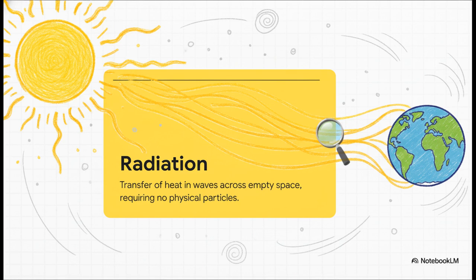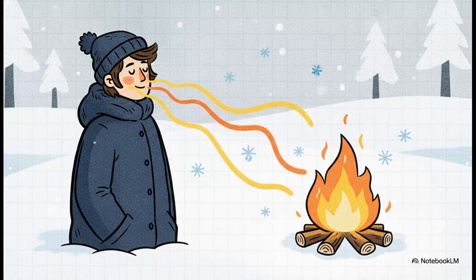Radiation is the transfer of heat in sweeping, invisible waves. It requires absolutely no solid, liquid, or gas particles to travel. It operates entirely on its own, moving right through the great void. And this brilliantly illustrates the concept. The word radiation actually comes from the Greek word radius, which literally means a ray of light. Just like light waves, heat waves can travel straight through empty space.